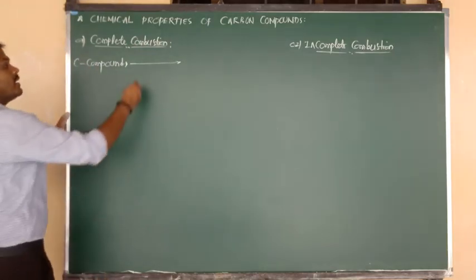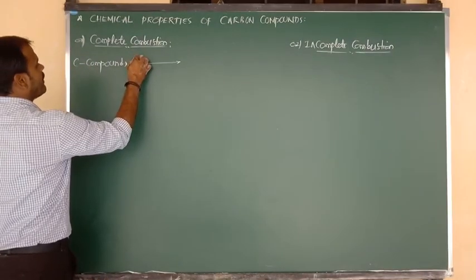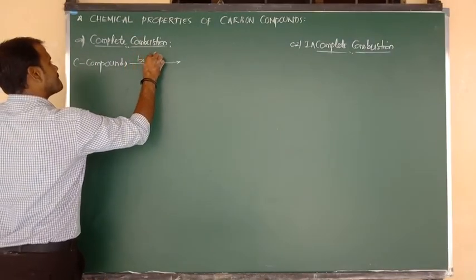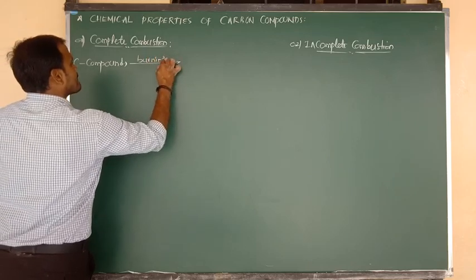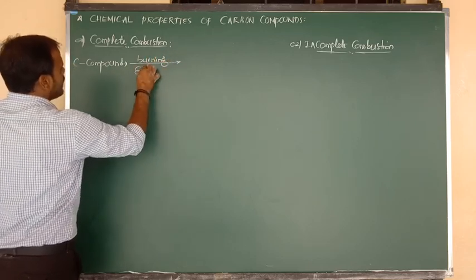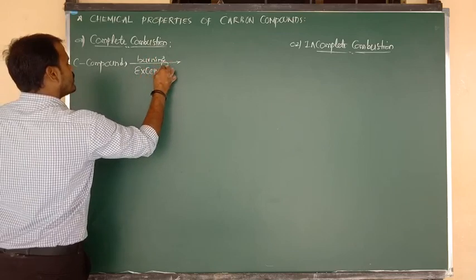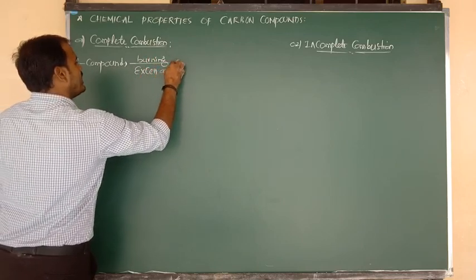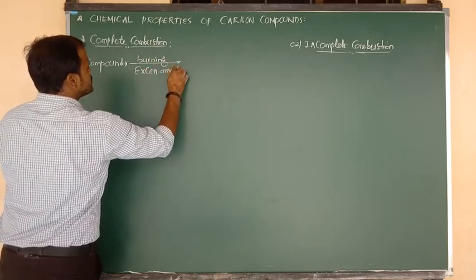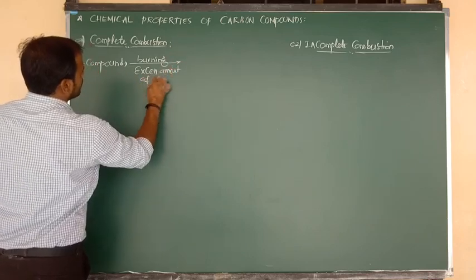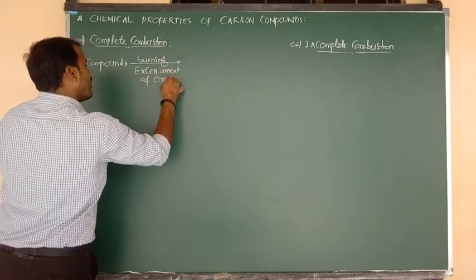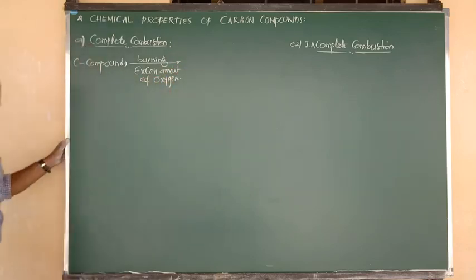upon heating with, and also we can say upon burning with excess amount of oxygen. This is the applied condition.